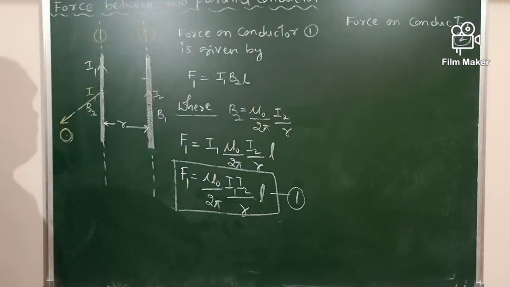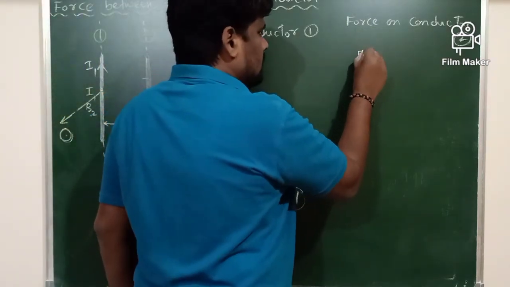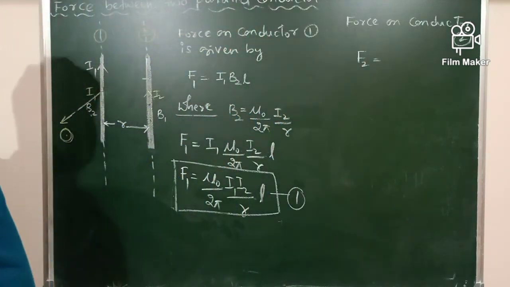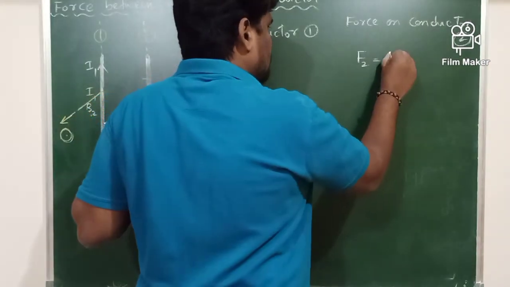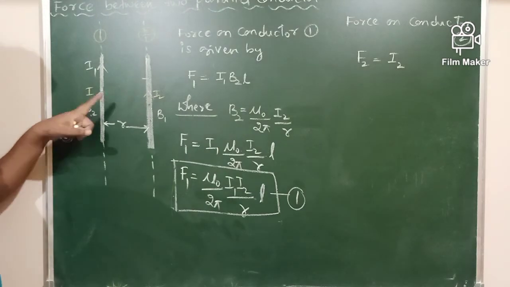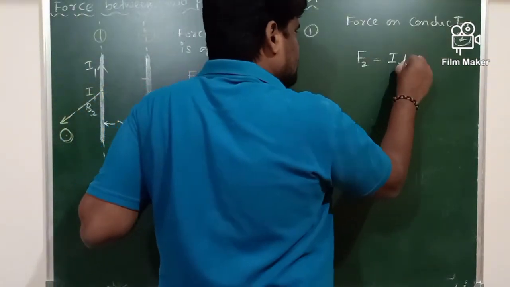So tell me, what is the force acting on conductor 2? The force acting on conductor 2 is given by F2 equals, how much current is flowing? I2 current is flowing. In which magnetic field is it present? It is present within the magnetic field produced by the first conductor. Therefore, it is B1.